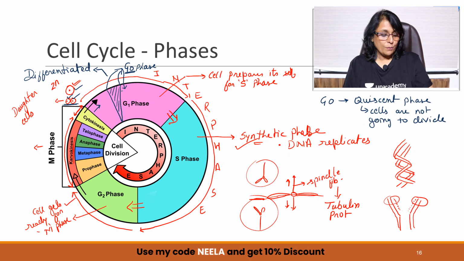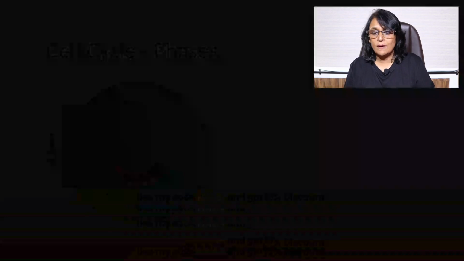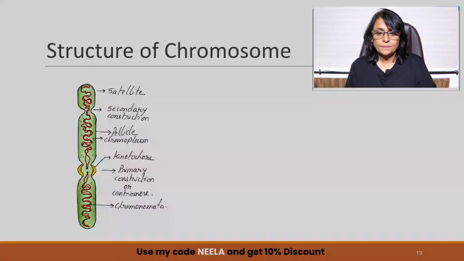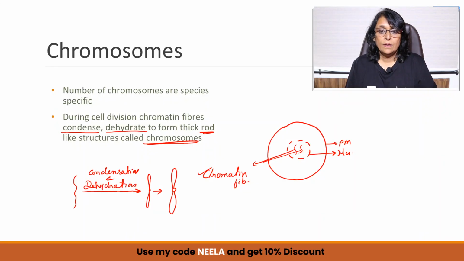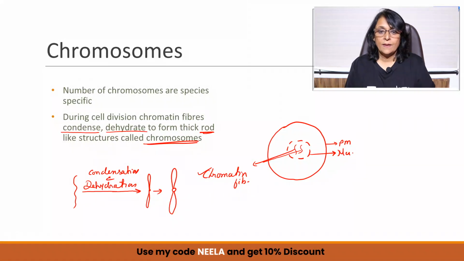So before we write down all those things, let us take a quick recap of the important things. Okay, we started with the cell cycle, what exactly it is. It is the life cycle of a cell in which there are 3 stages. The cell is formed, it grows, and it divides. Then we talked about chromosome, because we have to remember that here when we are talking about division, the DNA has to replicate. Where is this DNA?